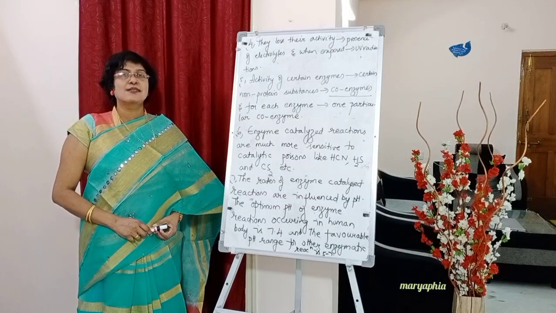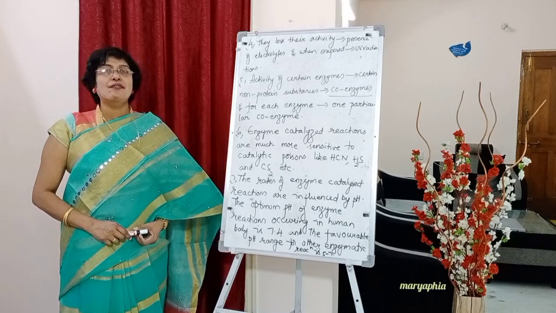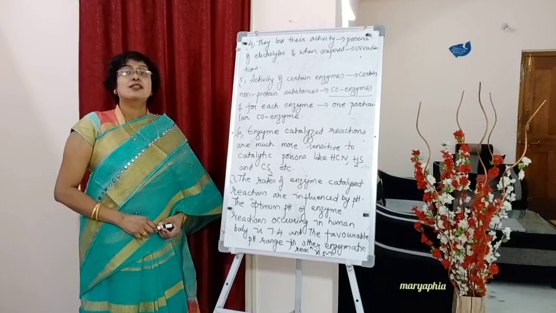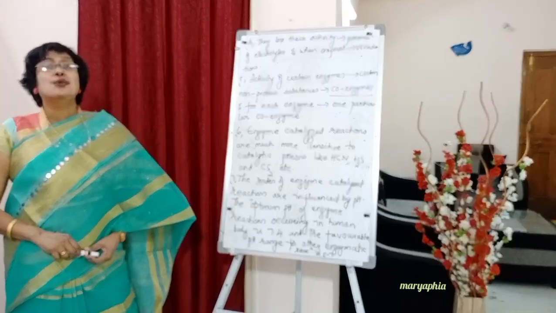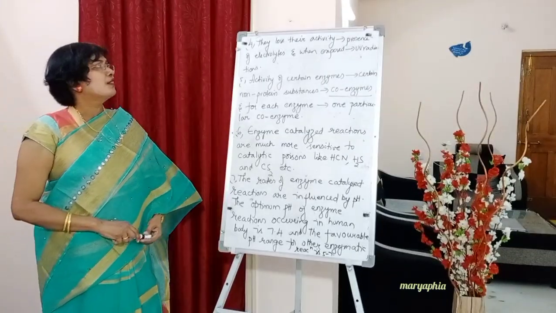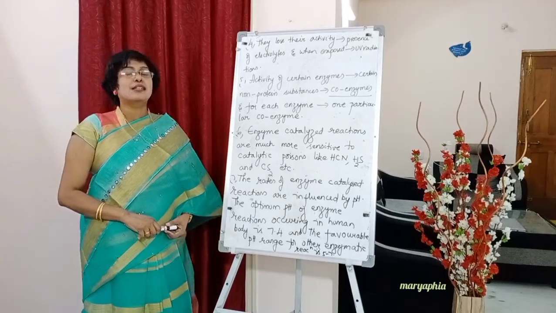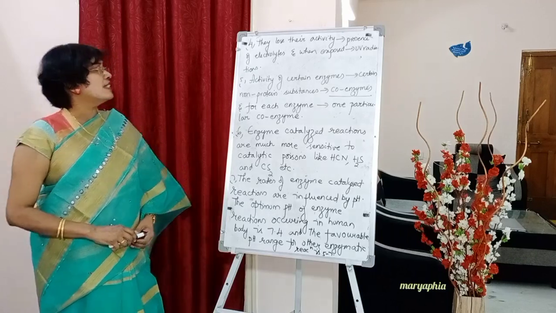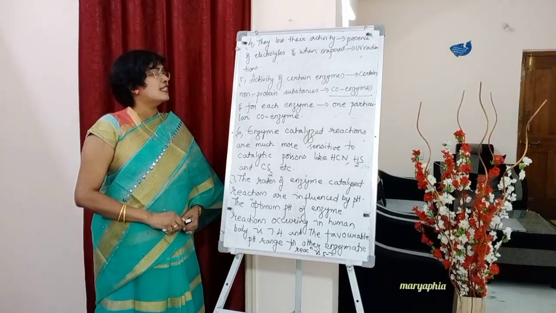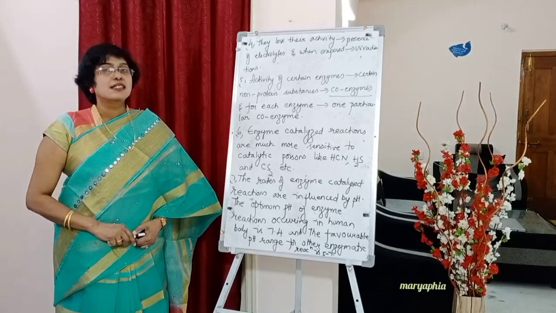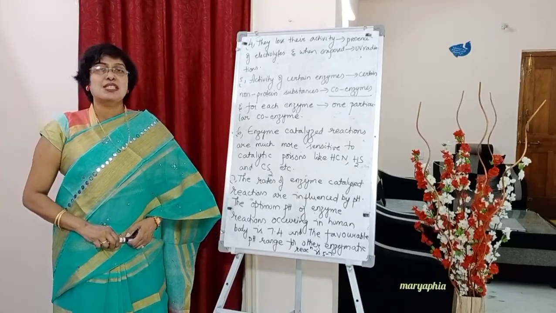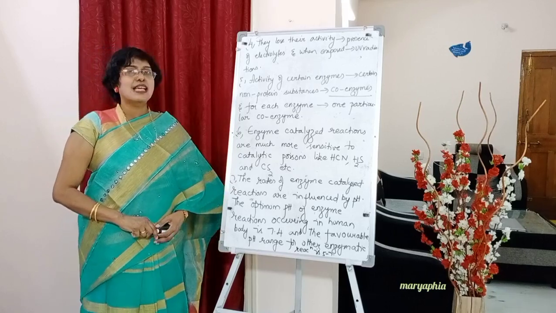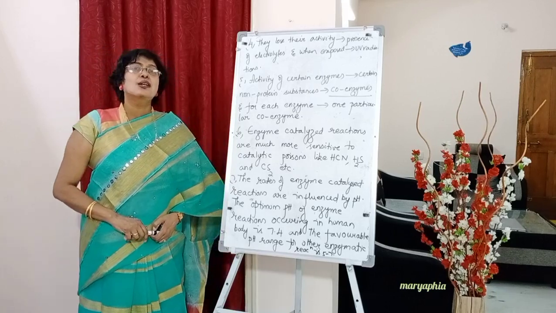Next, fourth point, the activity of enzymes is lost in the presence of electrolytes, and also when they are exposed to UV radiation, students. Next point, the activity of certain enzymes depends on certain non-protein substances called coenzymes, and each enzyme has one particular coenzyme.